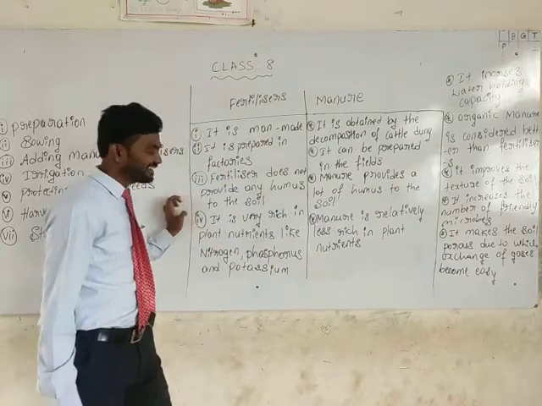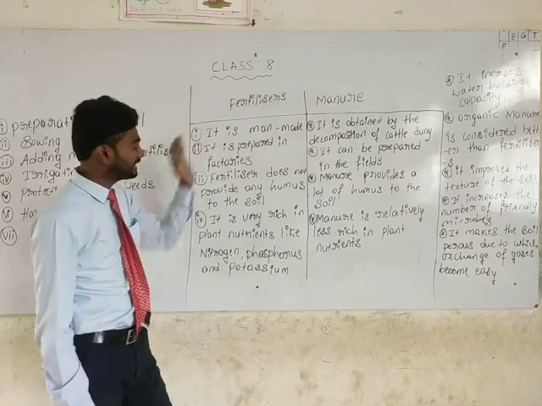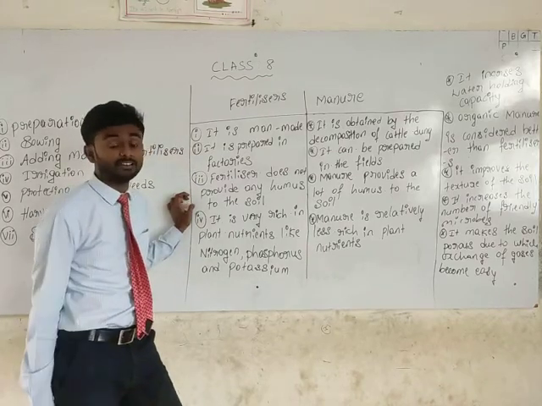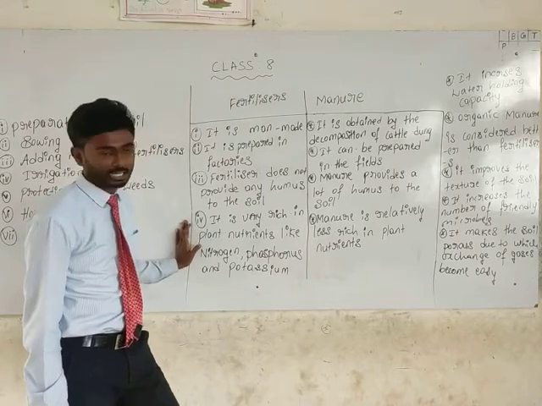you can see it is very rich in plant nutrients. Which one? The fertilizers are very rich in plant nutrients like nitrogen, phosphorus and potassium.